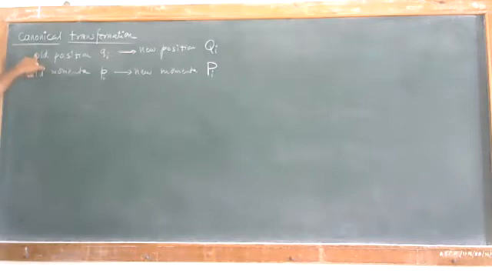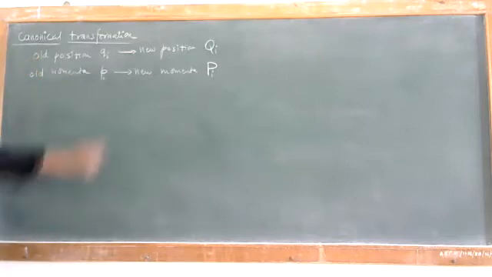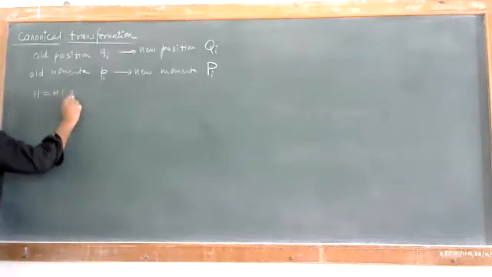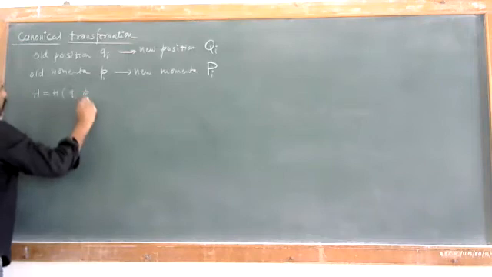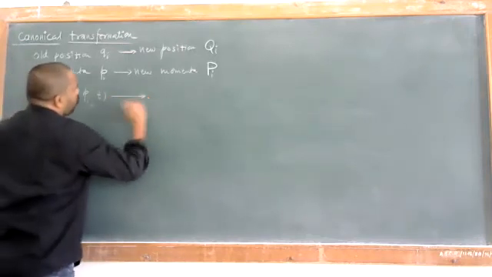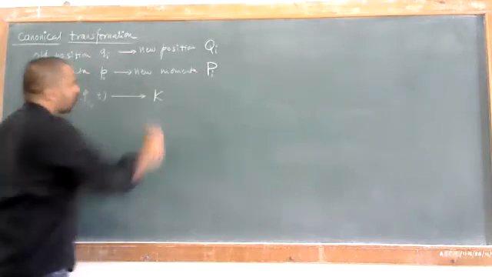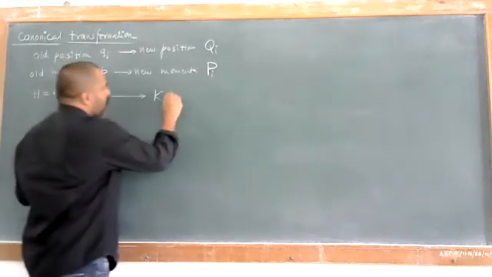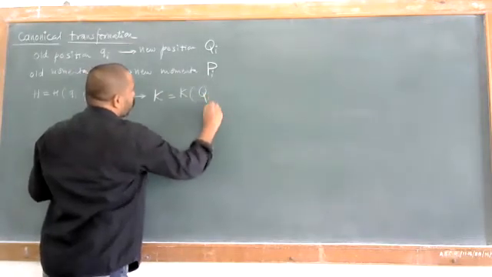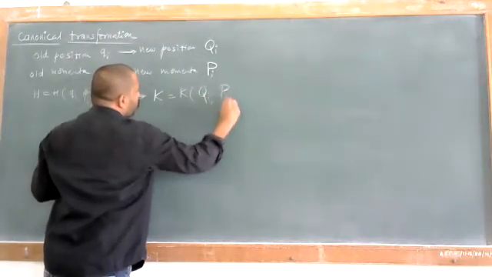Due to the transformation, we will have a set of coordinates, so our Hamiltonian changes from the old coordinates, H of qi, pi, t, to the new set of coordinates, known as K, and that is K of capital Qi, capital Pi